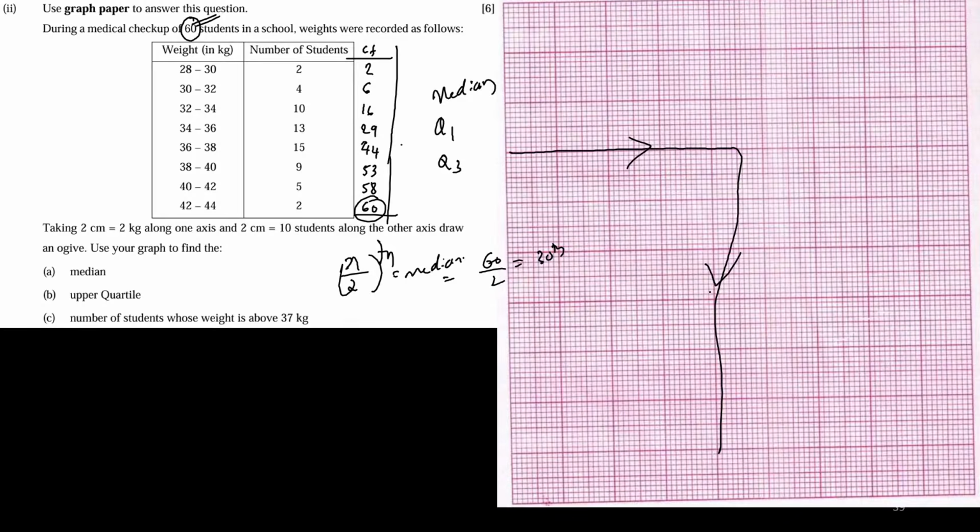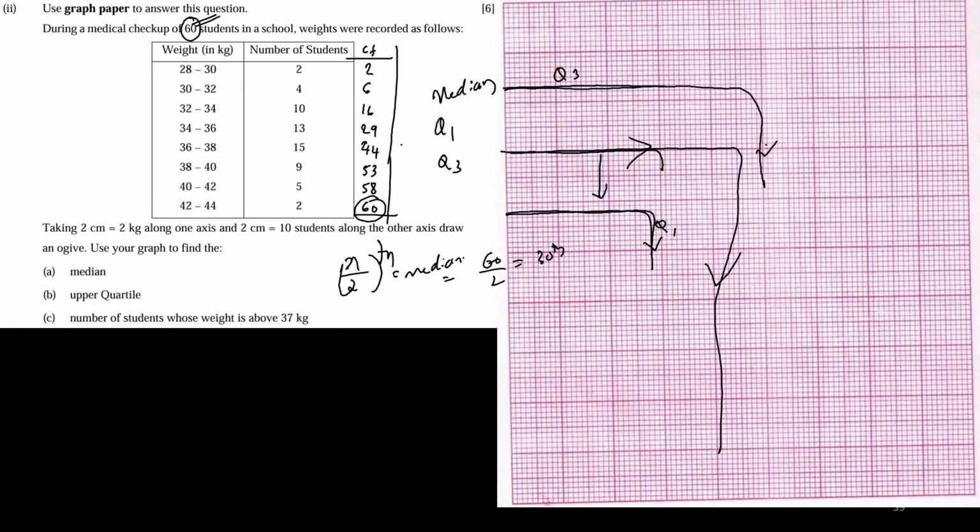Don't forget to draw the arrowheads on the guiding lines. For the median you go from the y-axis to the x-axis. The lower quartile, Q1, will be just under the median line, also going from the y-axis to the x-axis. The upper quartile will be above the median line, going from the y-axis to the x-axis like this.